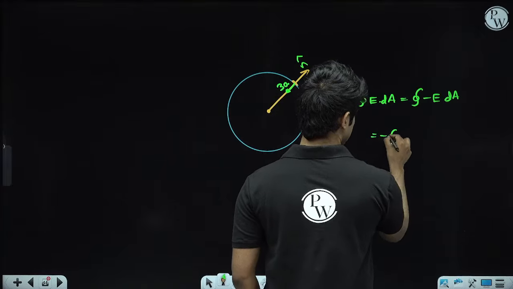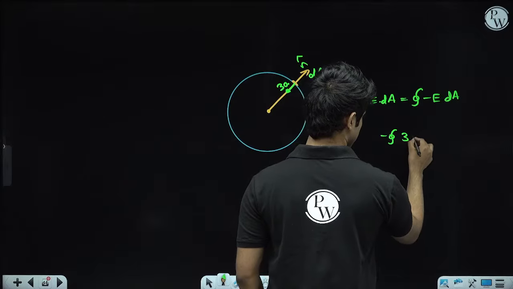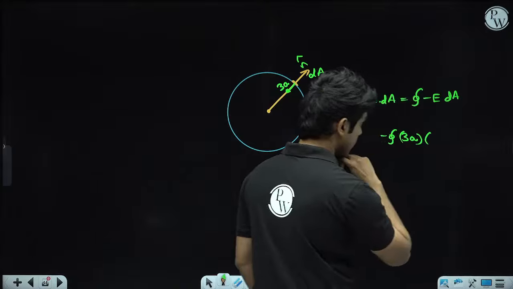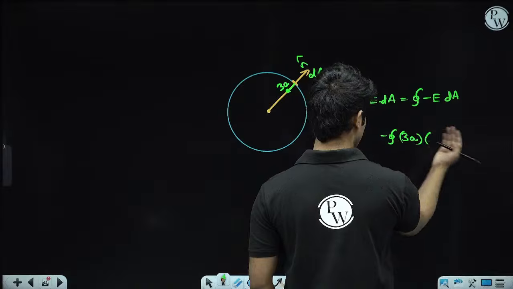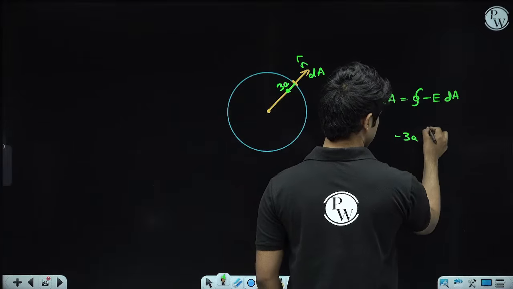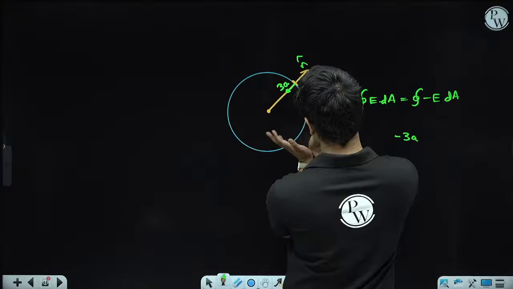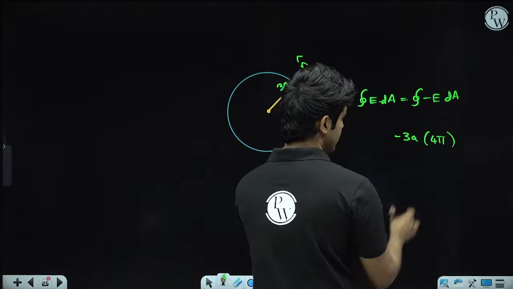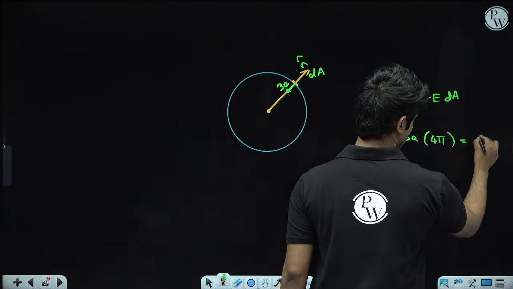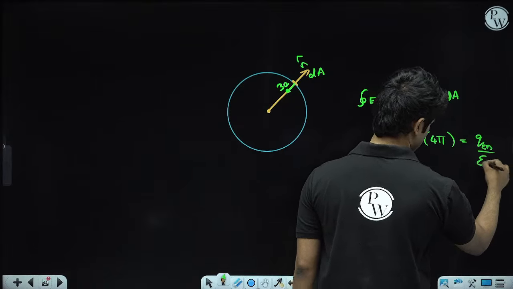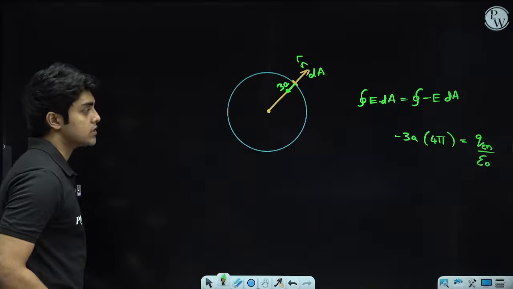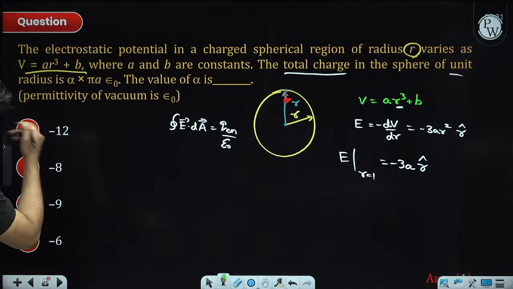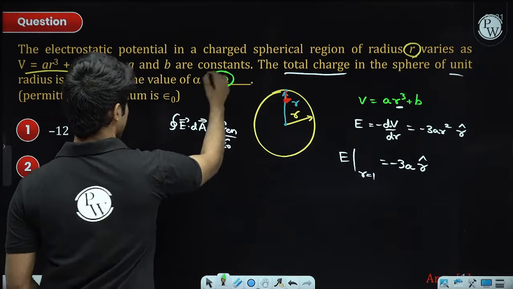Now what is this E? E is nothing but 3A because r is equal to 1. Because the electric field is constant, we can take it out, right? So minus 3A times integral dA, which is the total surface area of the sphere. Because the radius is 1, it is 4 pi into 1 square. This is the net electric flux, and this is equal to the net enclosed charge divided by epsilon naught. So net electric charge is minus 4 pi A epsilon naught, minus 12 pi A epsilon naught. So the answer will be minus 12.